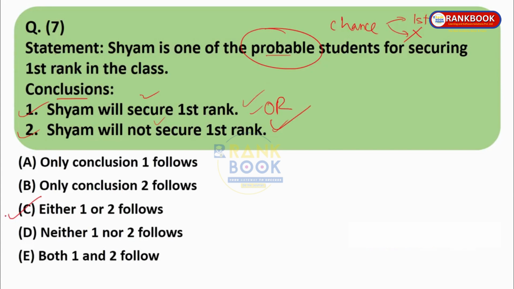So the answer is C, and it is not D. There is a difference between either 1 or 2 follows and both 1 and 2 follow. Here both have to be true. Both will happen. In this case, both will not happen. And in option C, it is either 1 will happen or 2 will happen. Moving to question number 8.